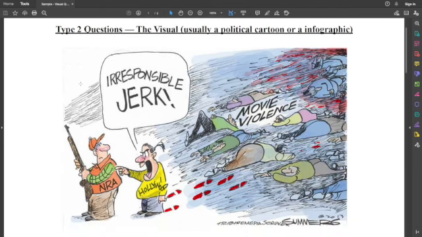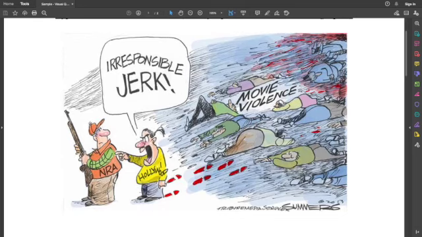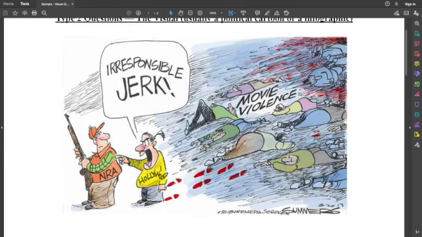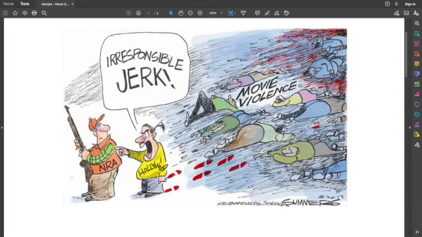You can see here that you've got this political cartoon. And it's got a couple different people in here. And remember, anytime they label something or someone, they do it for a purpose. You see this guy here who's holding a gun and he's labeled NRA. What does the NRA stand for? That's right. And if you didn't know, you should have looked at the first question. It tells you. The National Rifle Association.